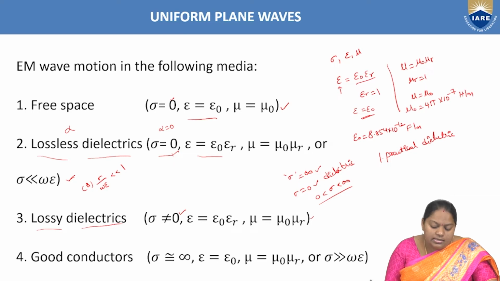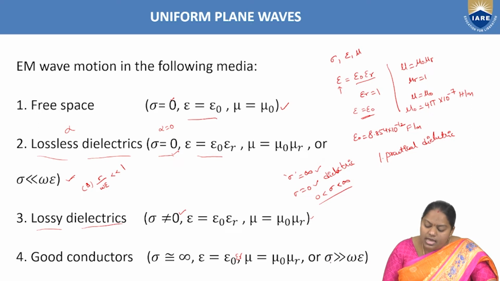And the last case to be considered is good conductors. For a good conducting medium, sigma is approximately equal to infinity, whereas epsilon is epsilon naught into epsilon r, and mu is considered as mu naught into mu r. The condition to be considered for a good conducting medium is sigma is far greater than omega epsilon.